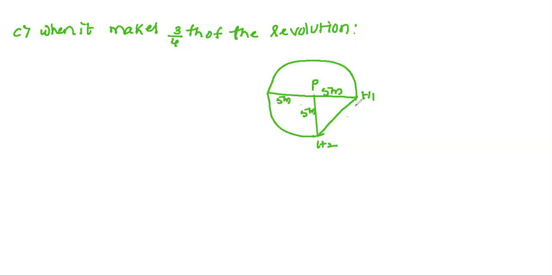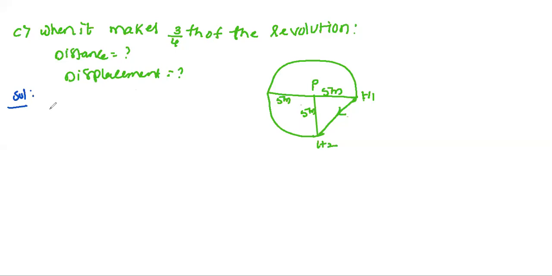Now we need to find this distance, h1 to h2. Here again we need to find the distance and displacement. Both we will find.